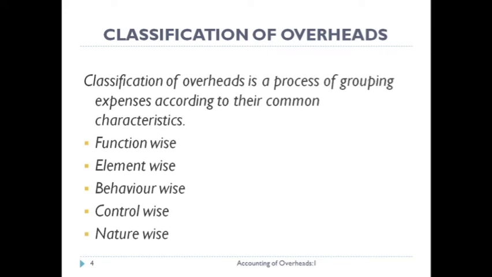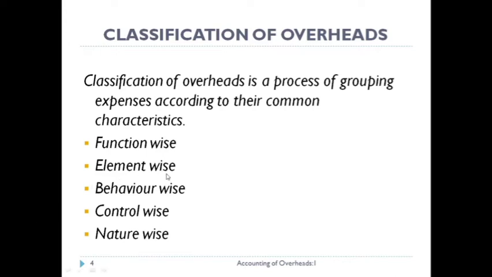First one is classification of overheads. It's a process of grouping expenses according to their common characteristics. We have already learned in the previous lecture the overheads are classified according to function wise, element wise, behavior wise, control wise, and nature wise. Function wise classification includes factory overheads, office overheads, selling overheads, distribution overheads, research and development overheads.